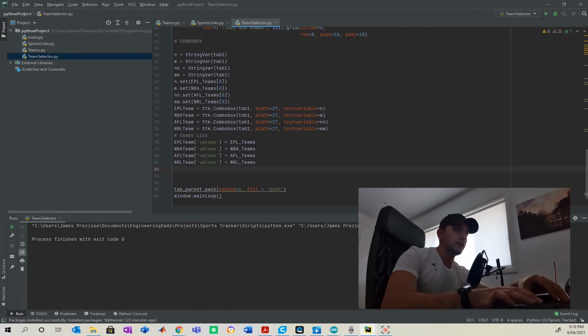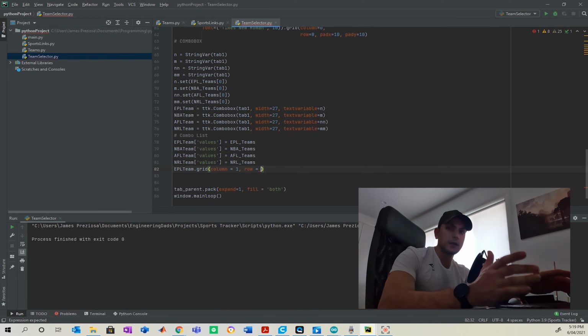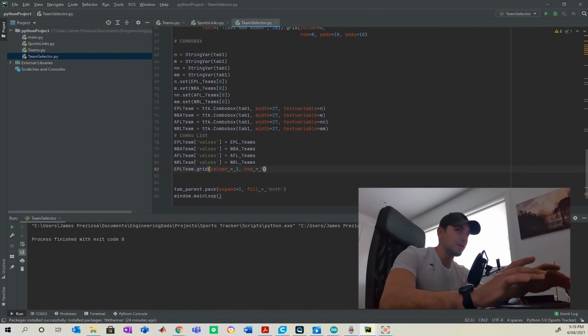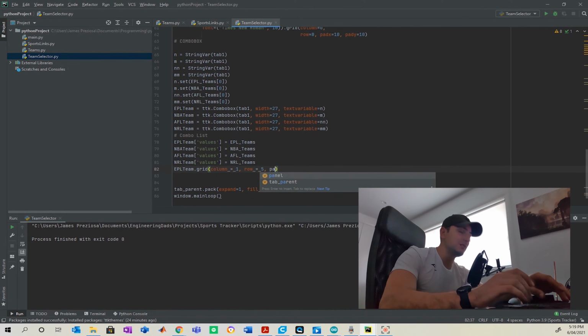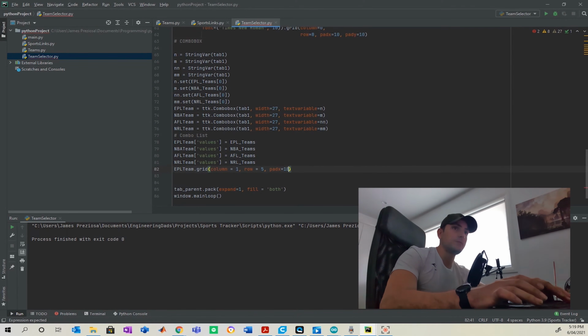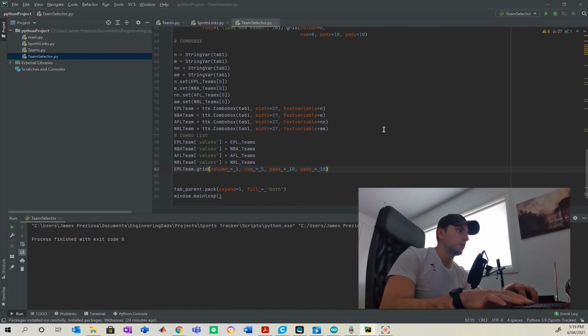And now for the graphics part of it, I'm going to go ahead and use grid again. Now keep in mind, like I was saying before, you do have the choice of using either grid or pack. Pack is a little bit different. I personally like grid because I can kind of visualize where it's going to go, whereas pack can kind of take over and do its own thing. But it's very good if you want to get creative. I'm definitely not advising against it, just more so what I have gotten myself used to. And then the other 3 sports like so.